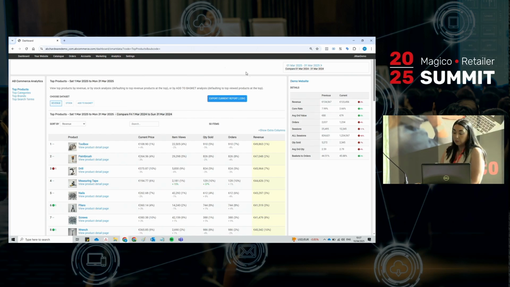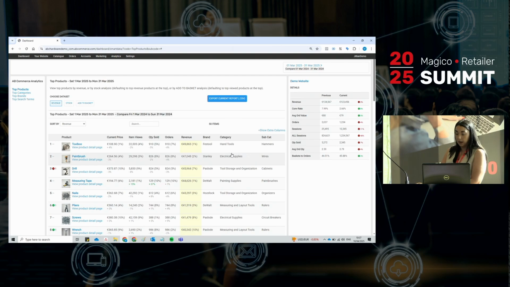You can also press show extra columns, which is super handy. You can see the brand, the category, and the subcategory if it is applicable to that product. One of the big things that some of our customer success program retailers in the room will be aware of is that when we do those monthly reviews with you, we analyse your product detail page. So it's very important to us that you're still able to click direct into that product to review that product detail page. Again, this is a demo site, so I'm not going to click on this because it'll just take us to a blank page. But if you have your website open in front of you, you'll be able to click on that and review your product detail page.